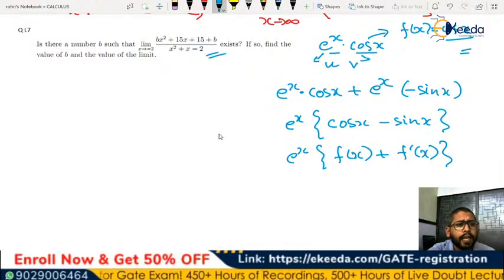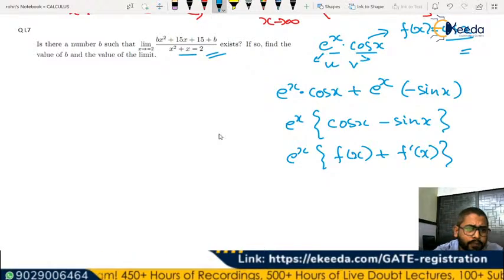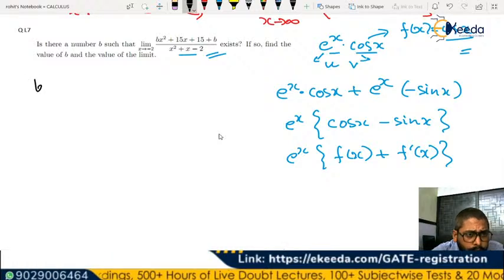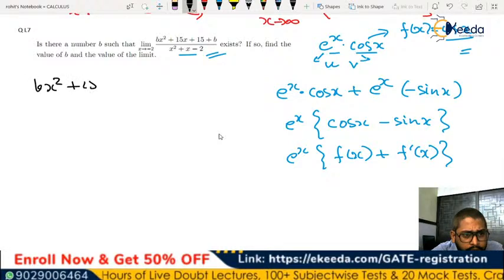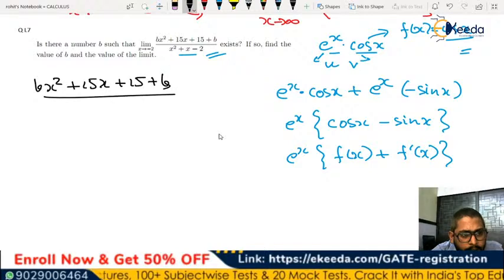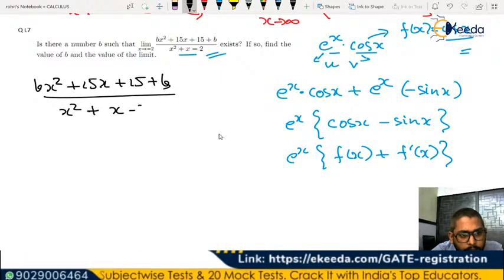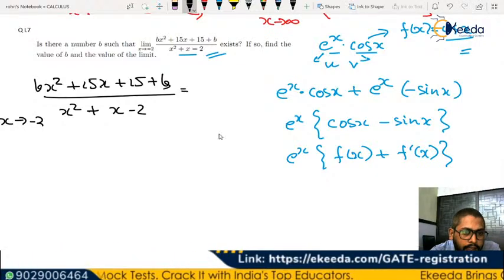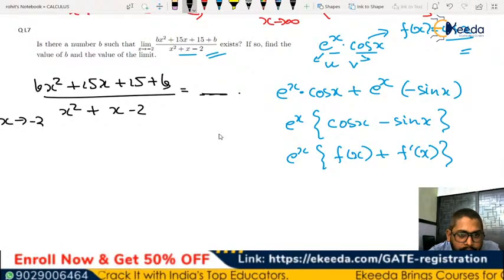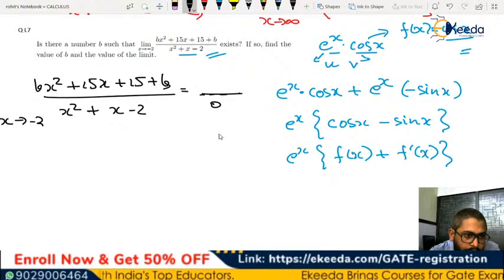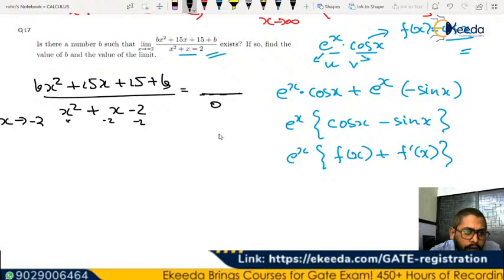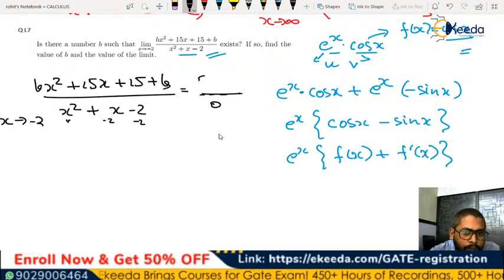So in this case, if you have to find the limit of this function, bx square plus 15x plus 15 plus b divided by x square plus x minus 2, where x tends to minus 2, if you see it properly, the denominator will tend to 0, right? This is 4, this is minus 2 and minus 2, which will be 0, and maybe the numerator will be something.